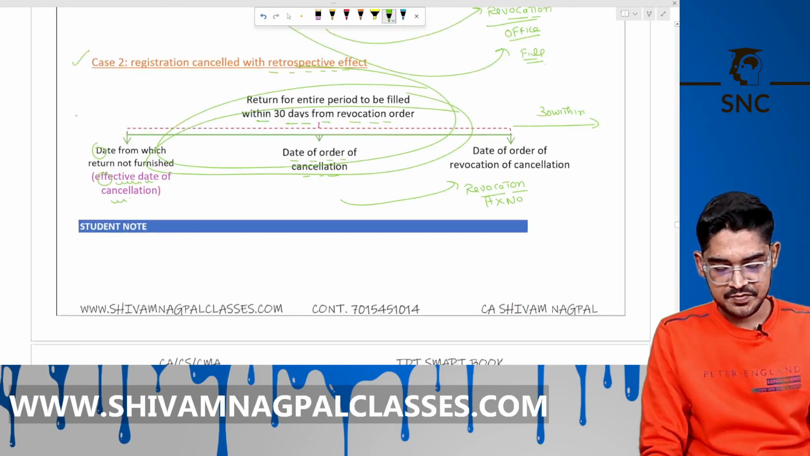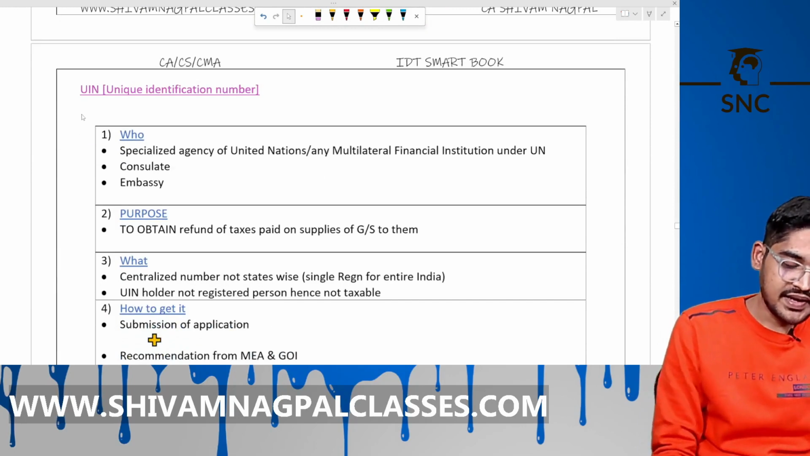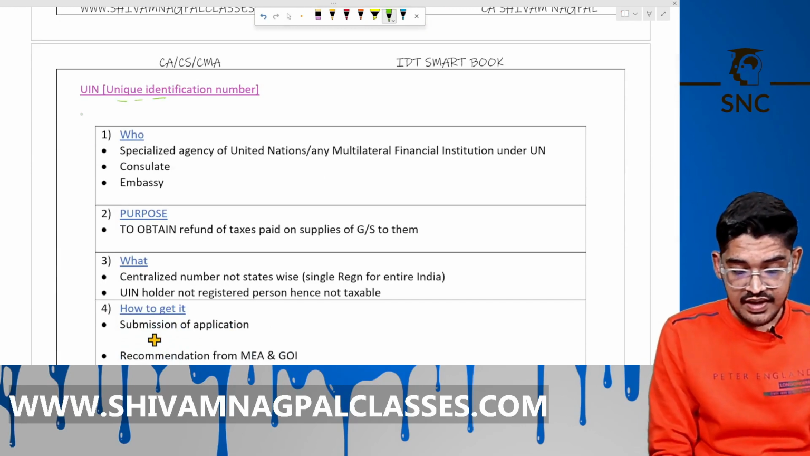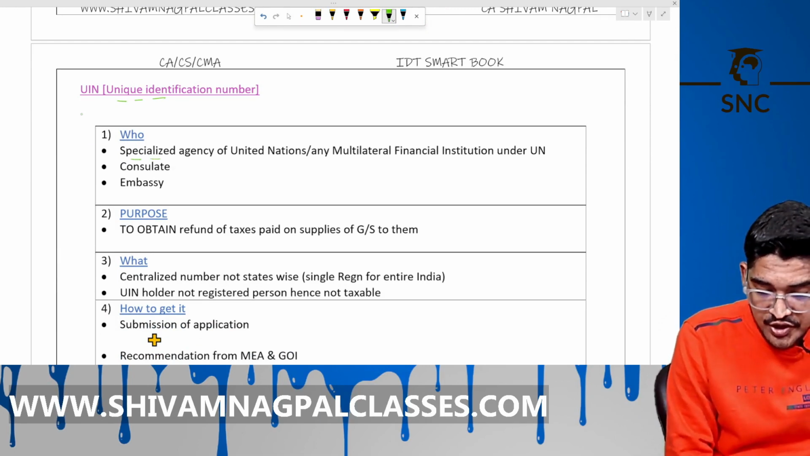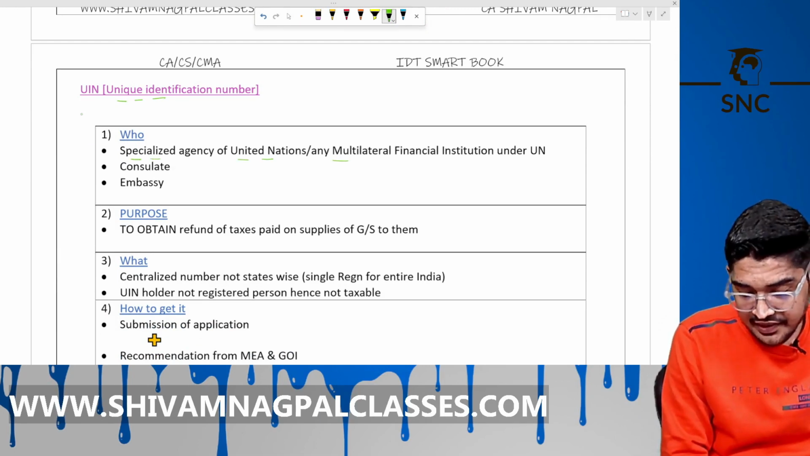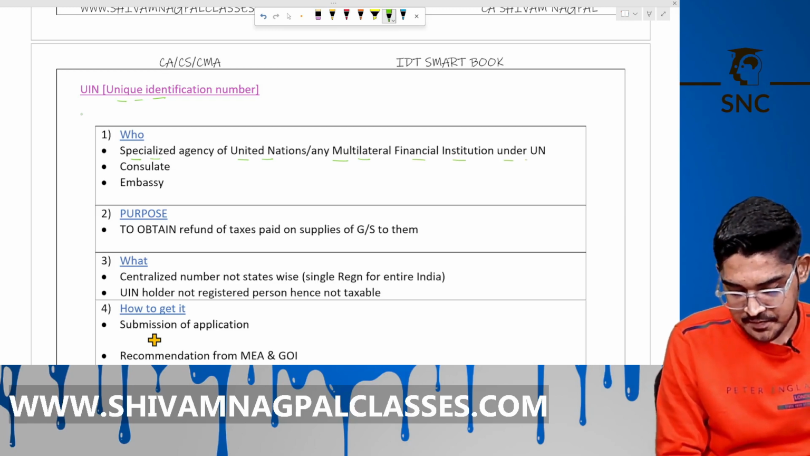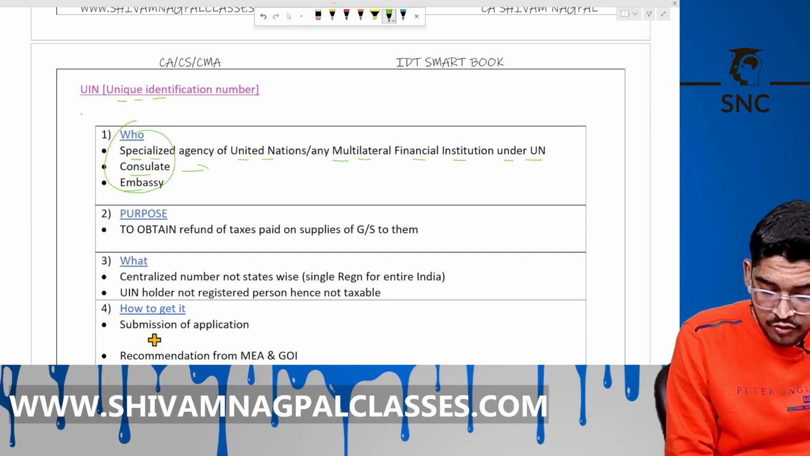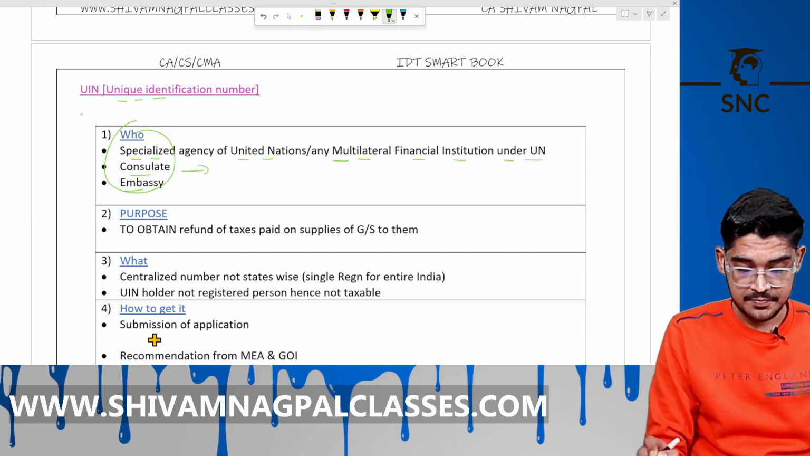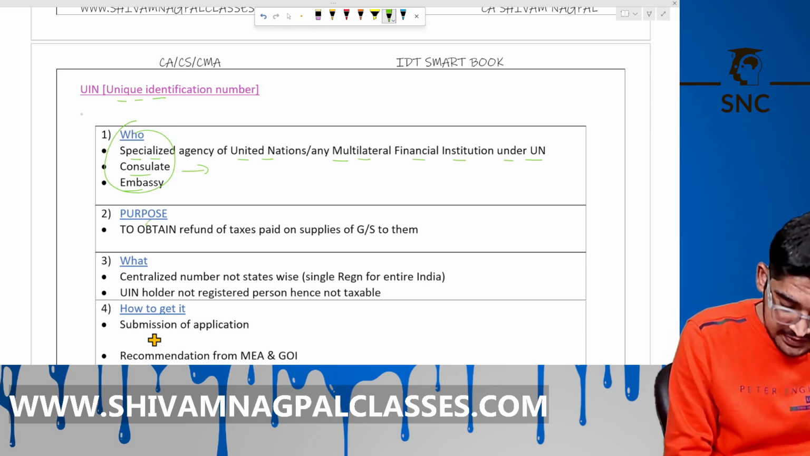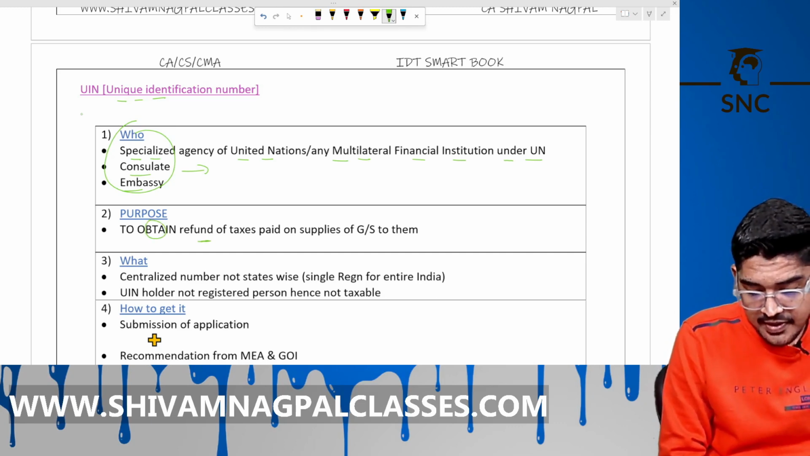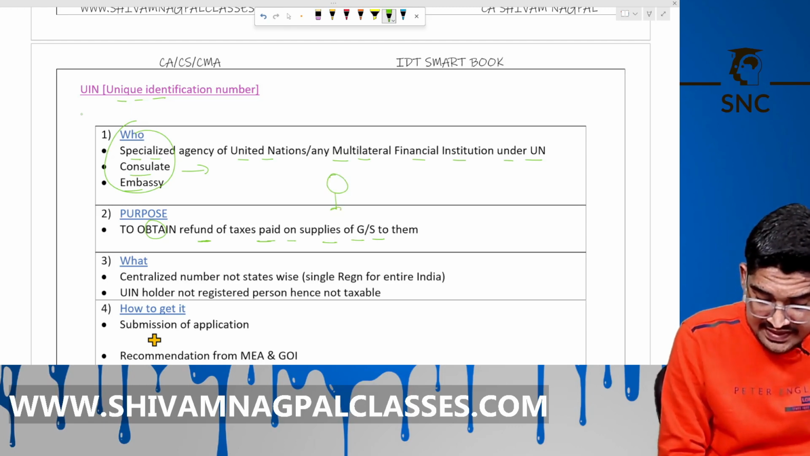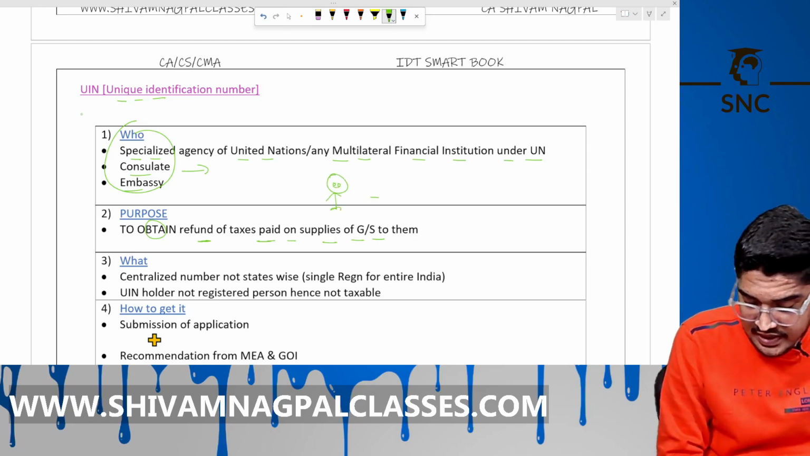Is it clear? Now, UIN, unique identification number: specialized agency of the United Nations, any multilateral financial institution under the UN, consulate and embassy. So these can apply for the unique identification number. The purpose behind this is to obtain the refund of the taxes paid on supply of goods and services to them. So means any person supplying goods and services to them.